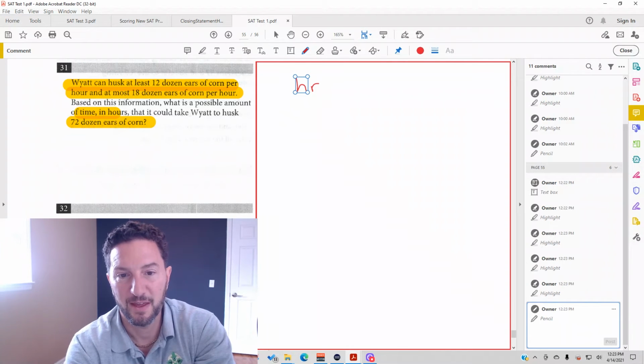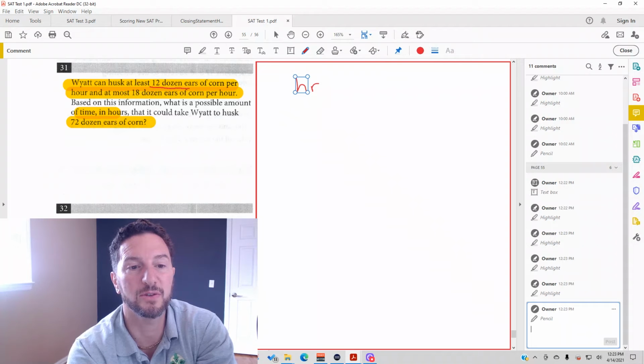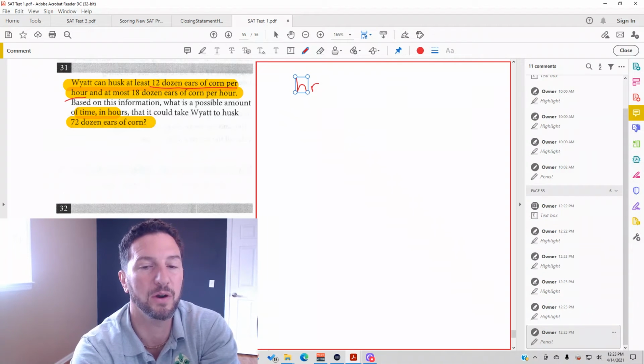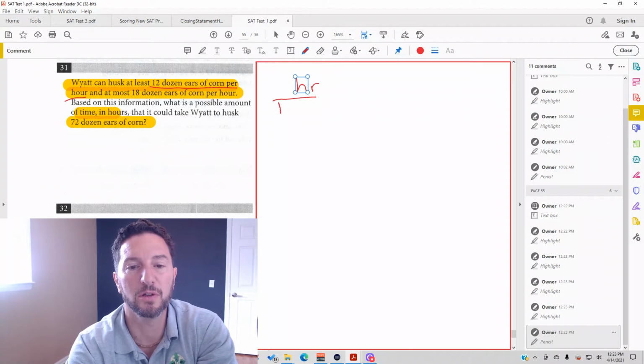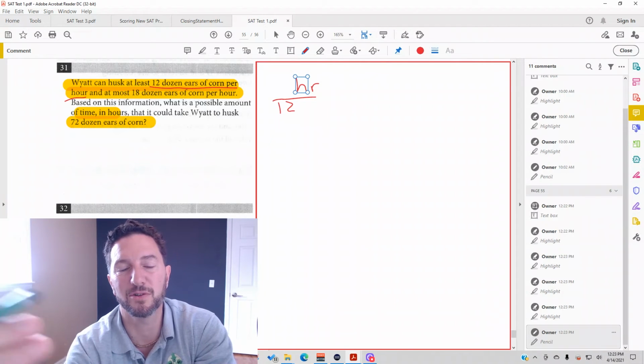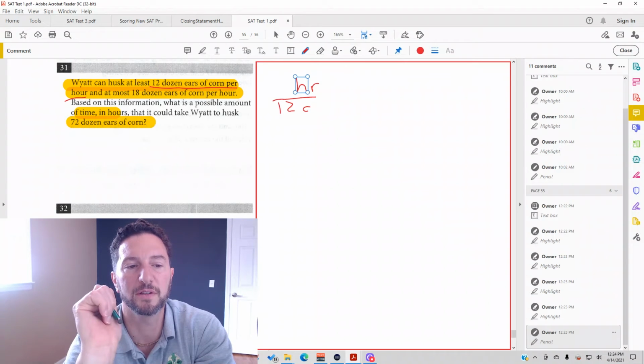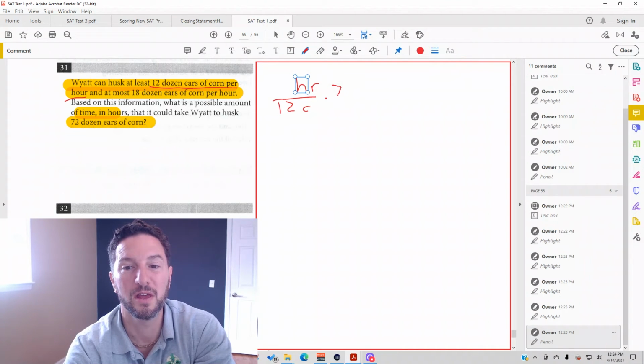And then we've got to fill in according to that. It says 12 dozen ears of corn per hour, so an hour is equal to 12 dozen ears of corn. I'm just going to put a C for corn. And so if he's husking 72 dozen ears of corn, if I multiply this, the C's cancel, and essentially what I wind up with is 72 divided by 12. What I get is 6 hours.